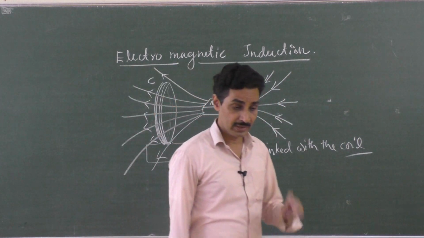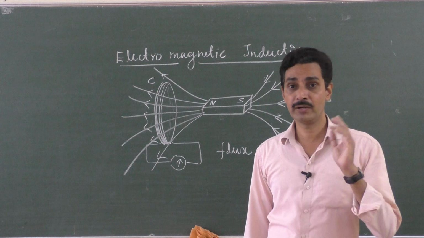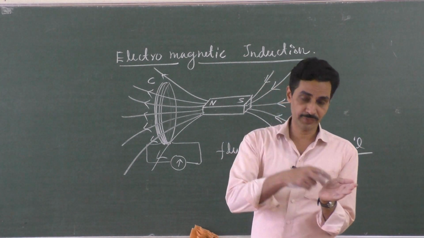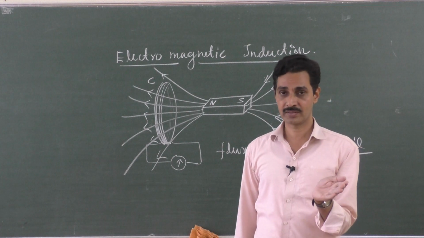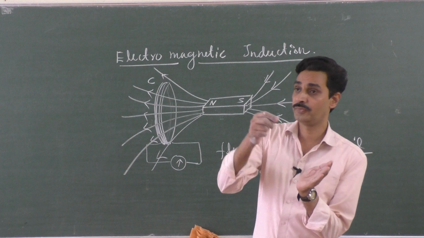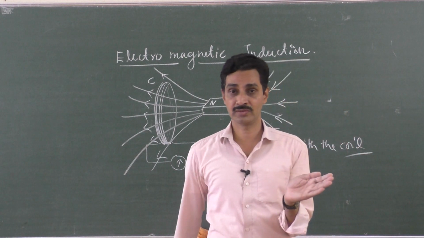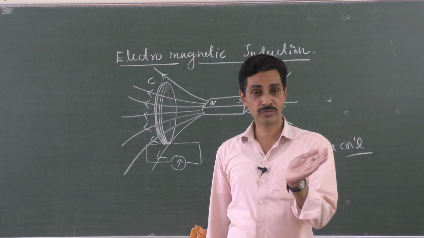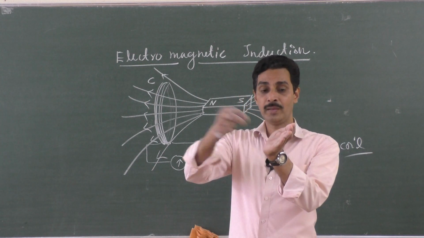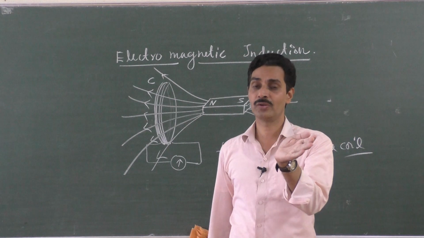We defined electric flux. Remember, what do you mean by electric flux? Electric flux is the number of electric lines of force passing normally through the given surface. Similarly, luminous flux. What is luminous flux? The number of rays of light passing through the surface. As you go closer and closer to the source of light, that is the bulb, the amount of rays of light passing through goes on increasing.